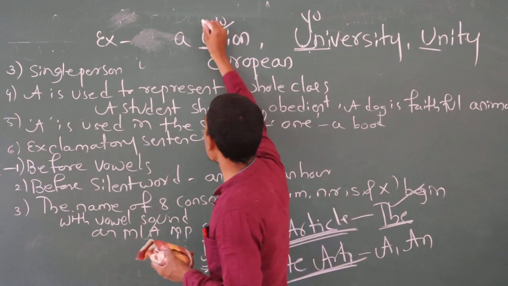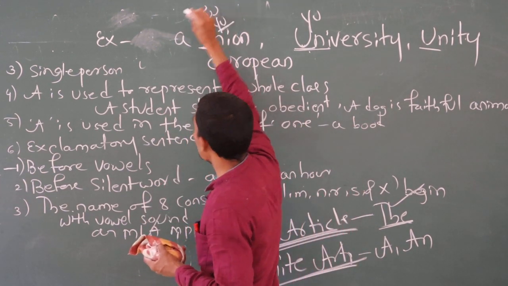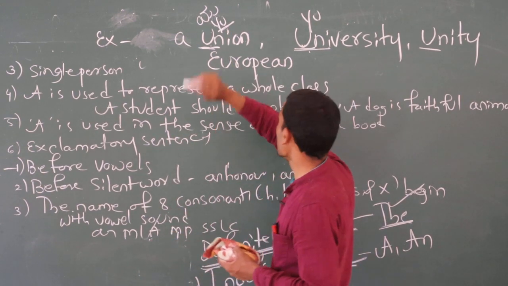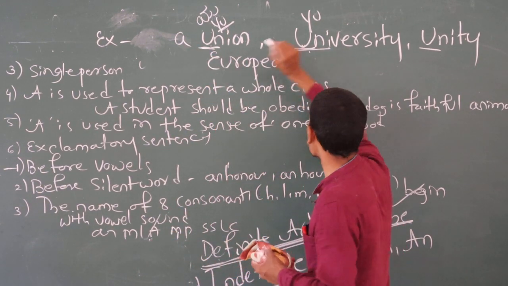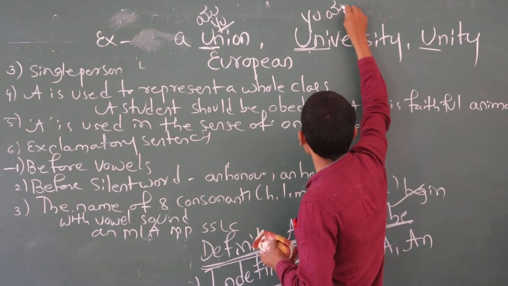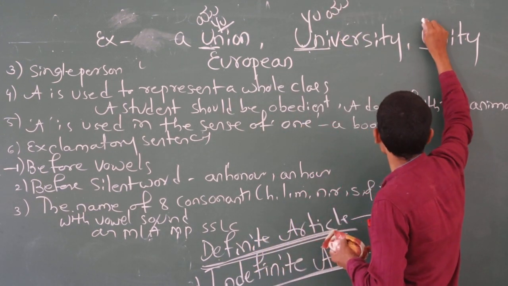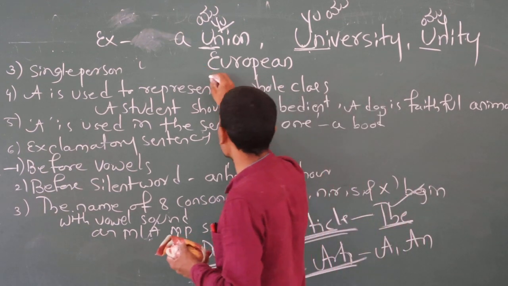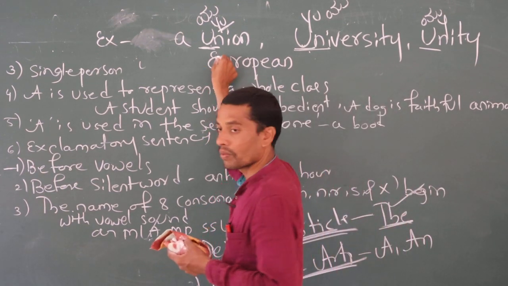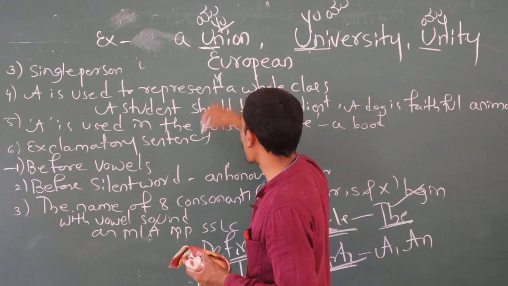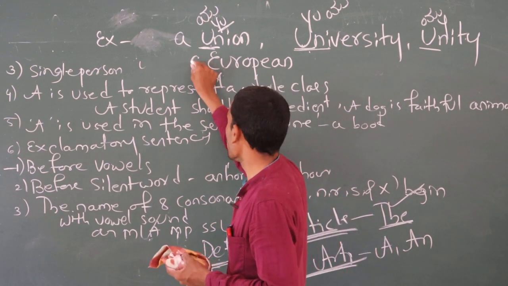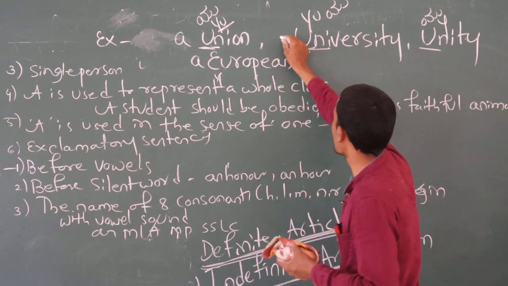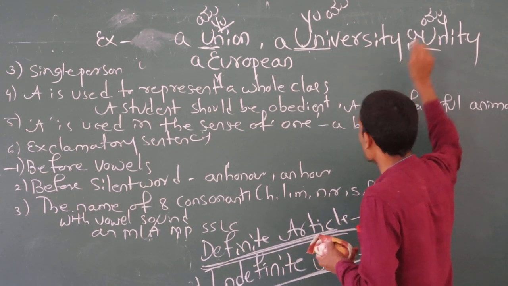You can write it in Kannada also as yu. So that's why you have to use a. Here also u is there. And European also, the word looks like e but it is pronounced like y. That's why we have to use a.